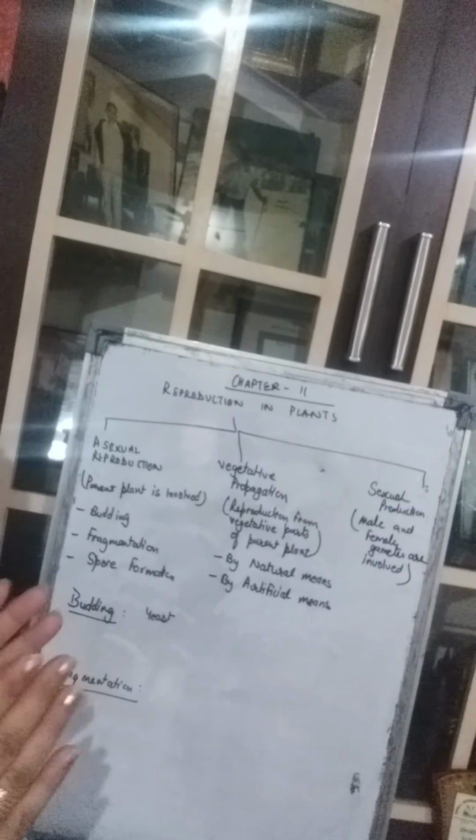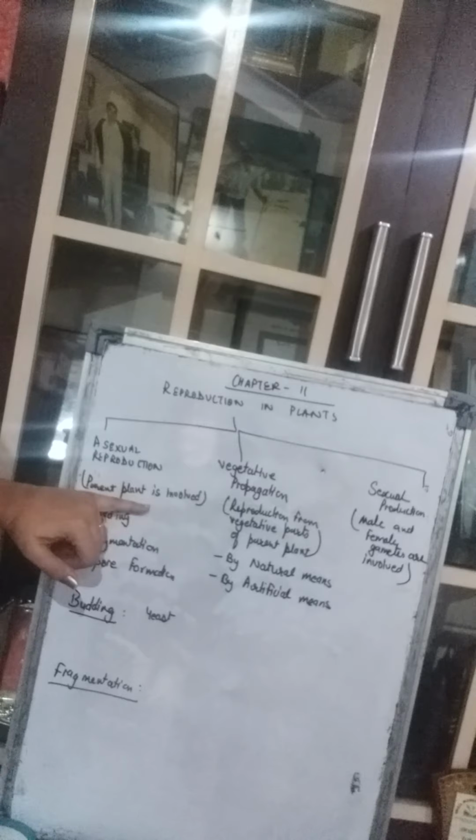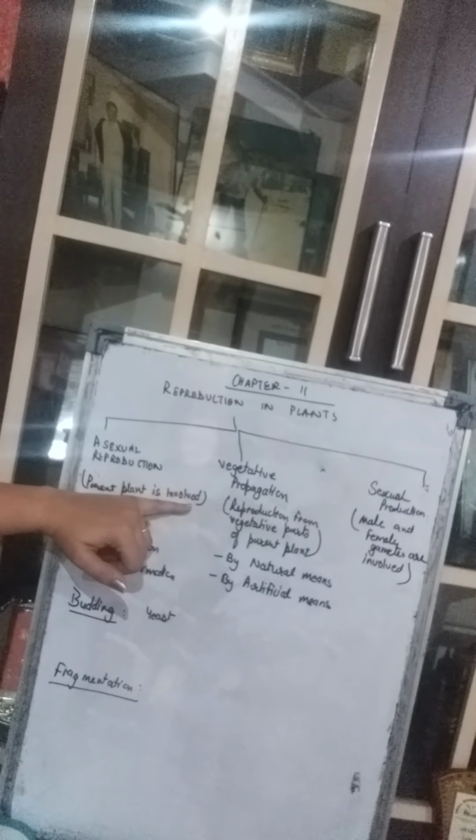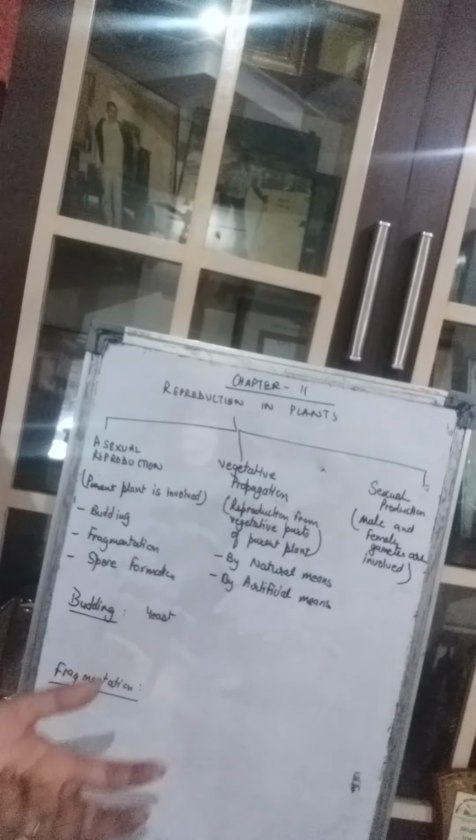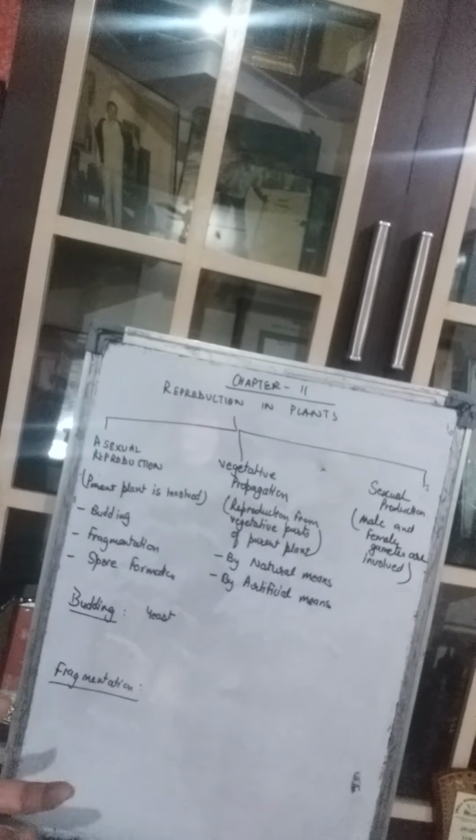The single parent plant gives rise to a new plant. That is asexual reproduction. And under asexual reproduction, we will study how they give rise to the new plant either by budding or by fragmentation or by spore formation. We will study these three.